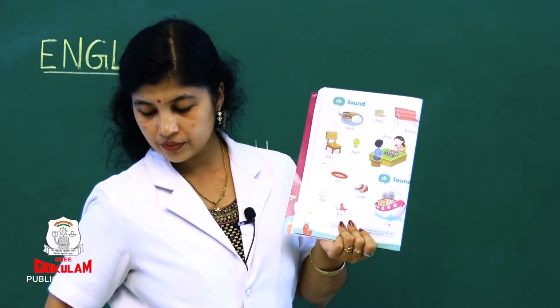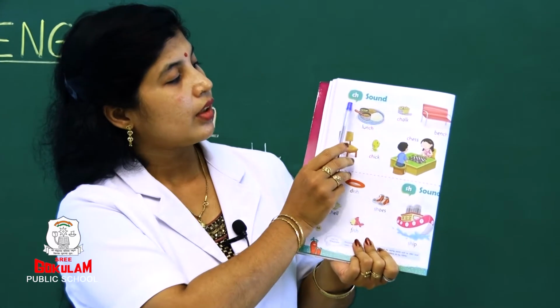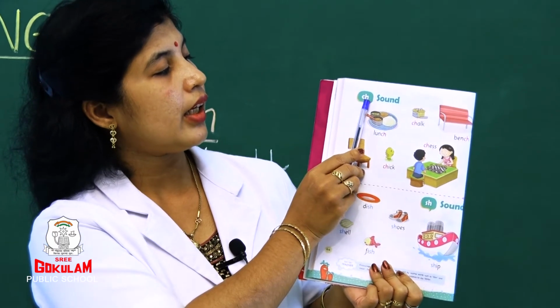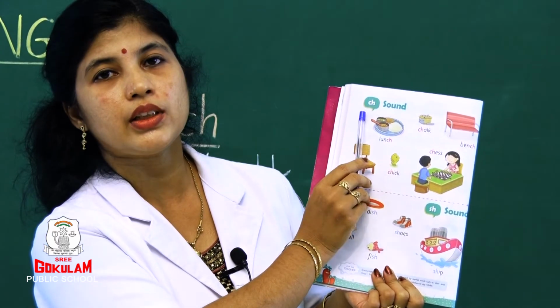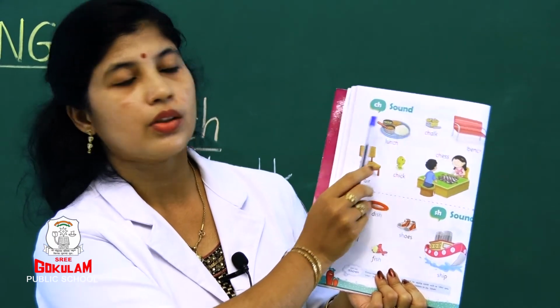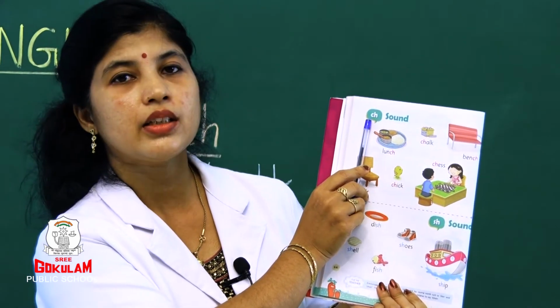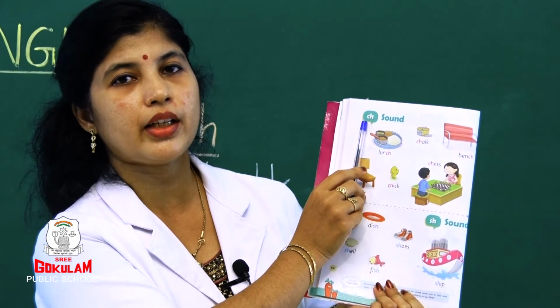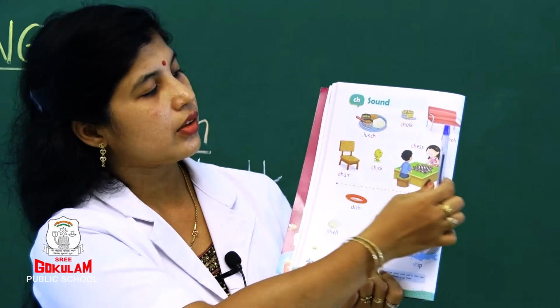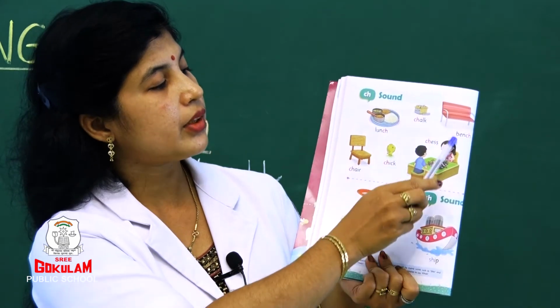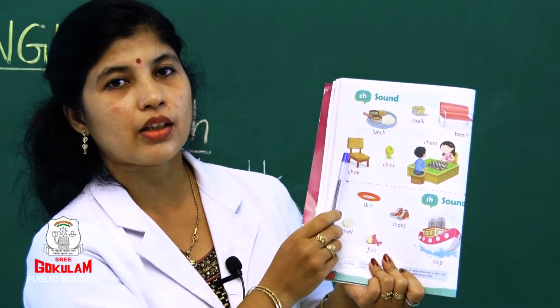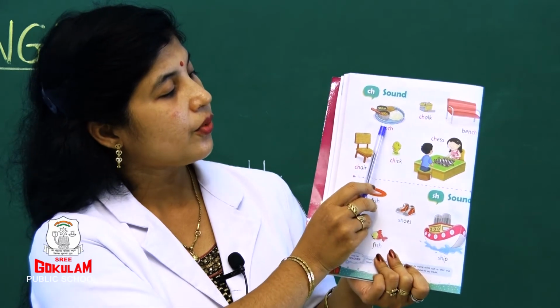Can you see? What is this? C and H sound. What is the sound of C, H? Ch. Repeat children, what is the sound? Ch. See, so many pictures and the words are given. Shall we read? And then first one.